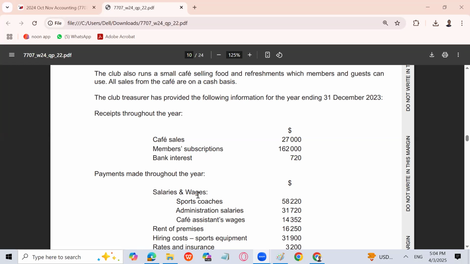So today we are going to solve a question from non-profit organization. This is a little difficult question, only because this type of question has never come in the paper, so it is different. Though it is an easy question, it will not create a big problem for you. So that's not a big deal.